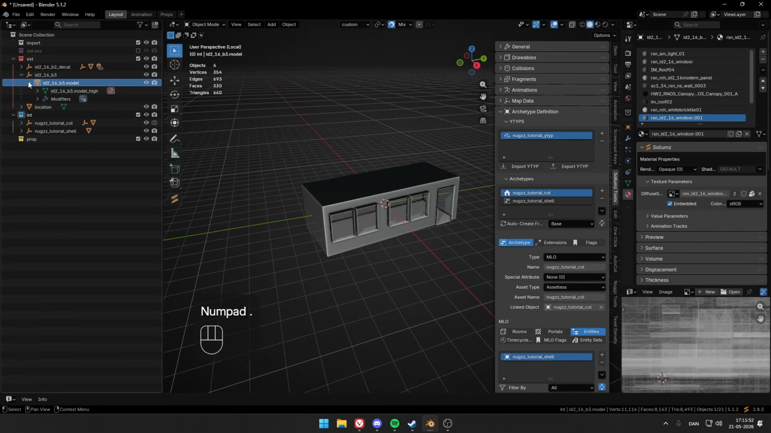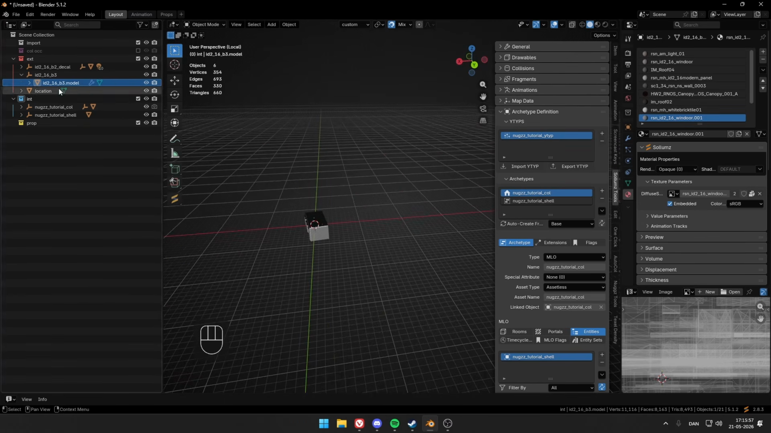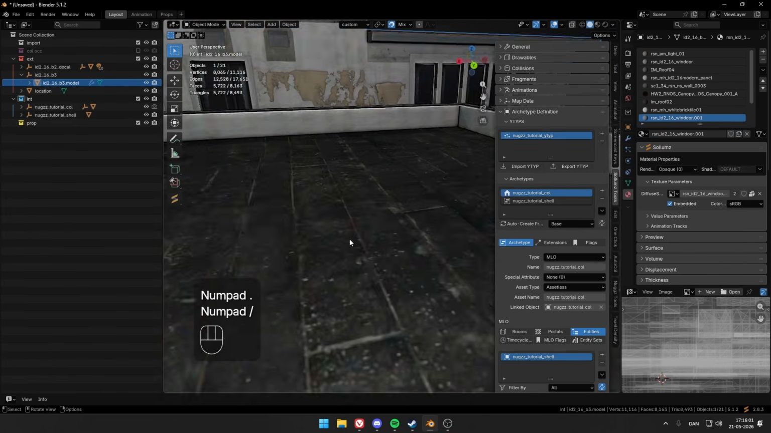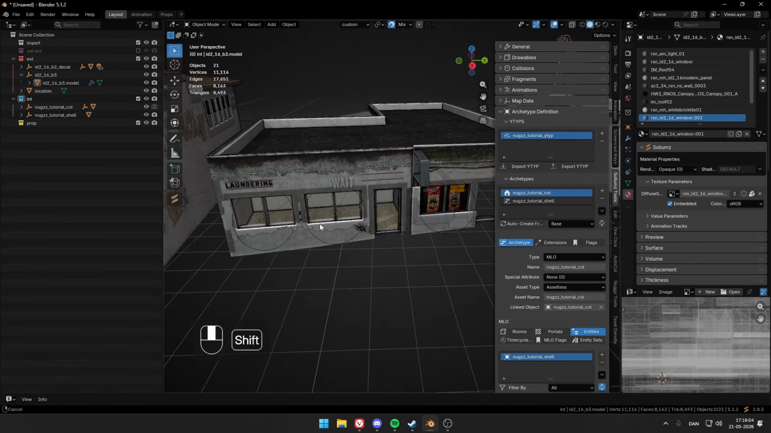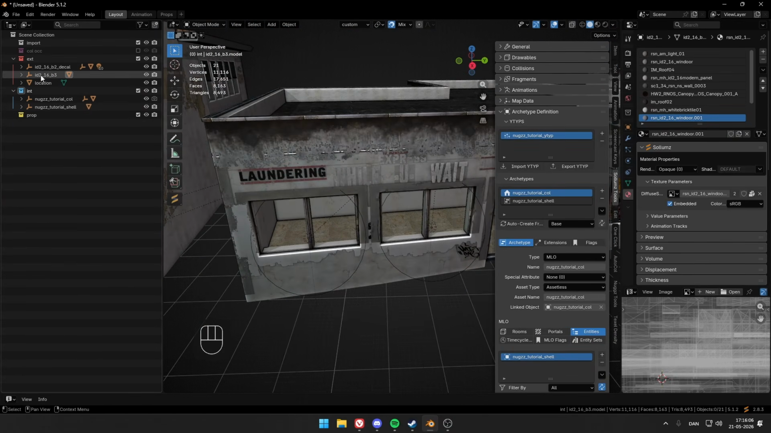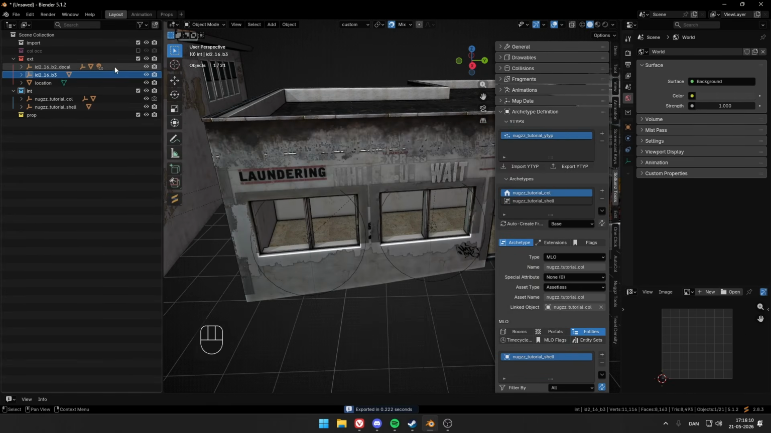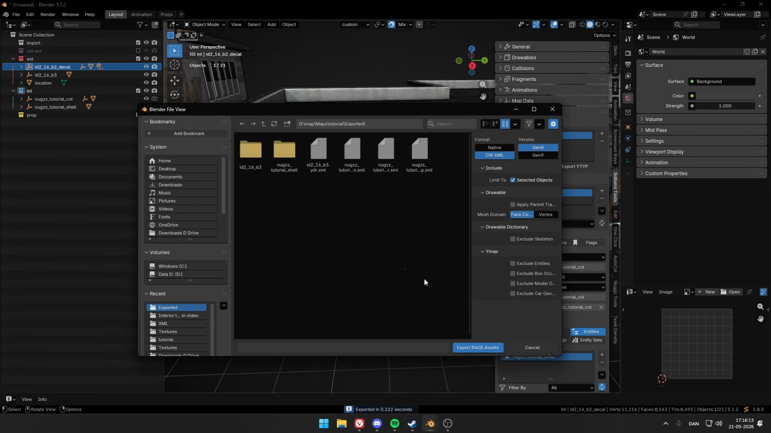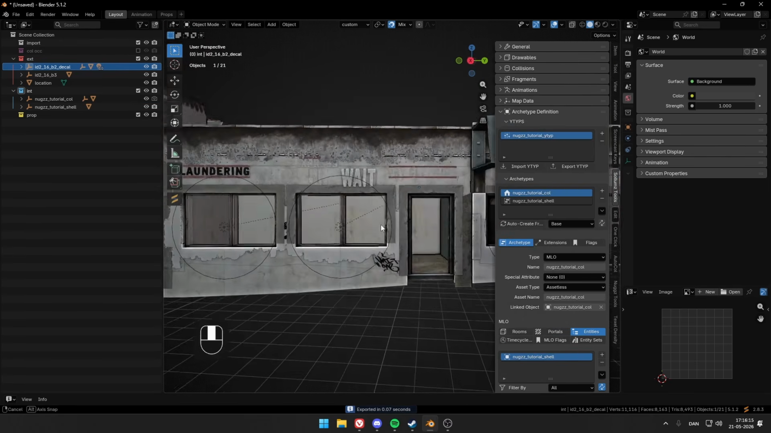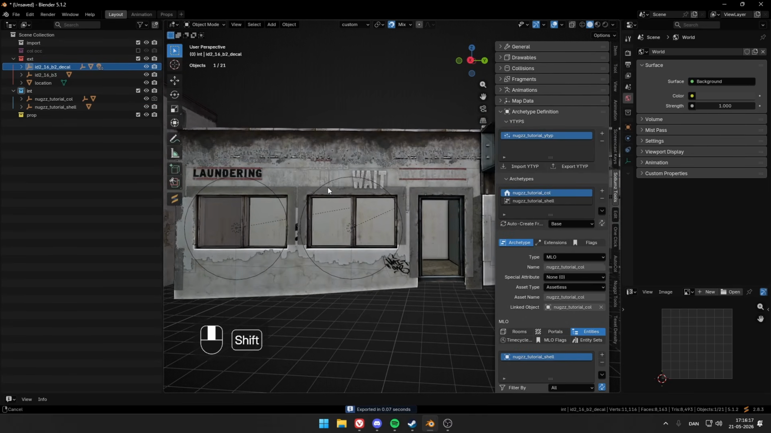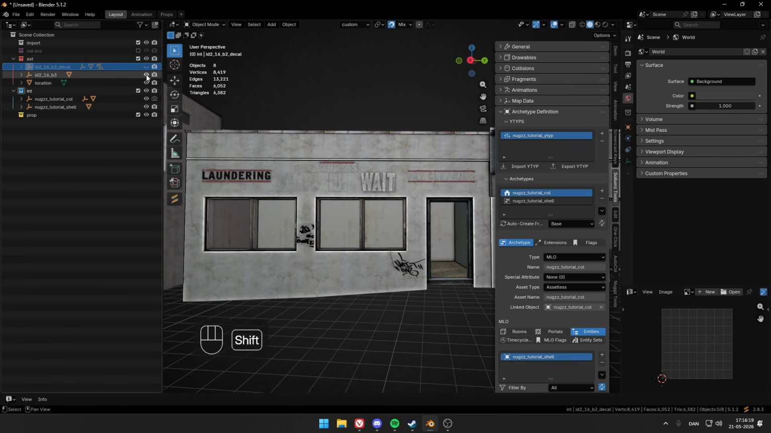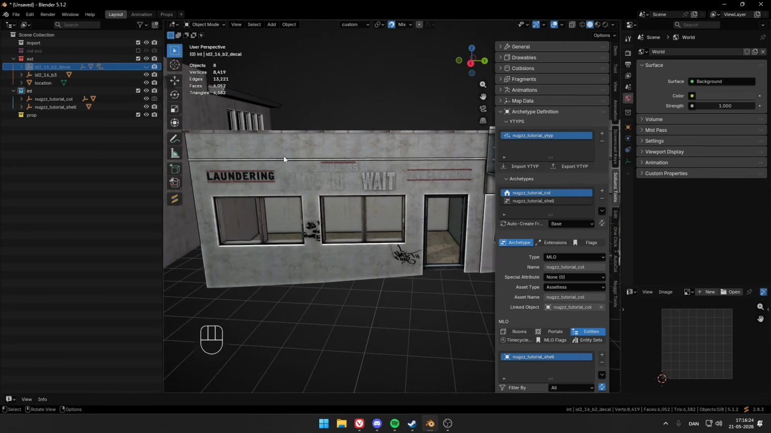Oh, one more, I think. Oh, there, it was hidden. There you go. We want to export the building. So just export, and just for the sake of it, export the decals as well. So this and this. And we want to be able to go inside, of course.